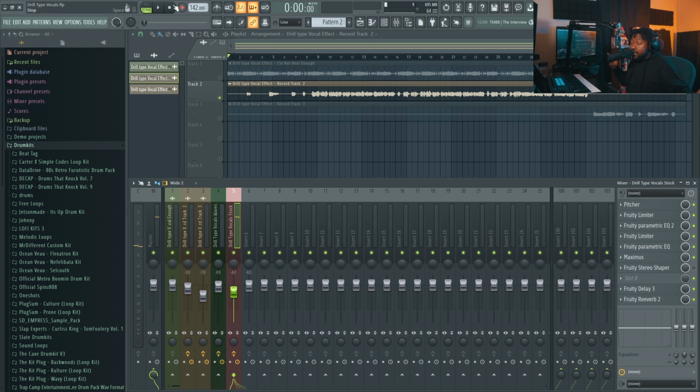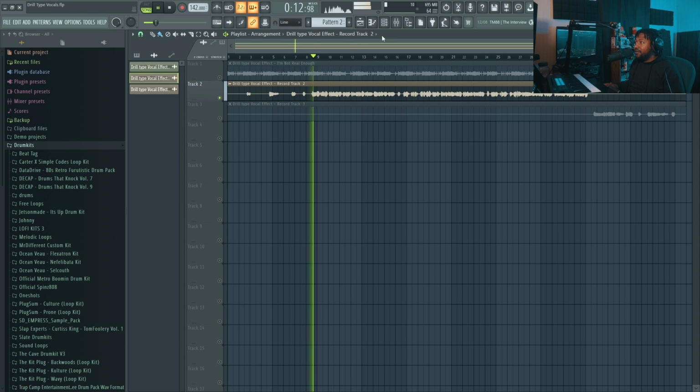I feel like it's pretty close, it's pretty good, but it's not where I would like it to be. But hey, it's there if you only got stock plugins. And I also give you the little stereo shaper, which gives you that kind of doubling effect as well, if you want that.